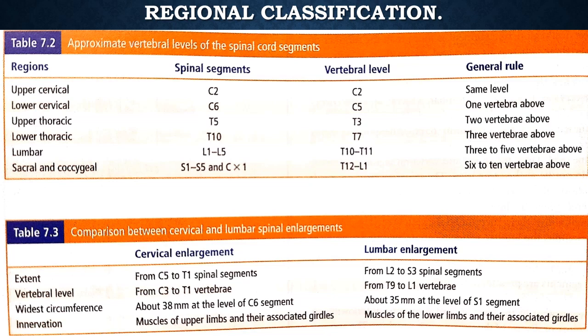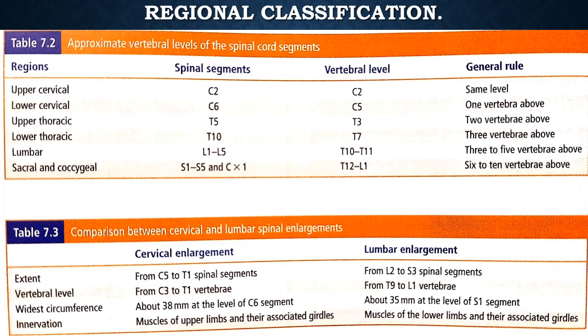So this is the regional classification: approximate vertebral levels and the spinal cord segments. In the upper cervical region, C1 and C2, the spinal segments correspond with the vertebral level, at the same level.